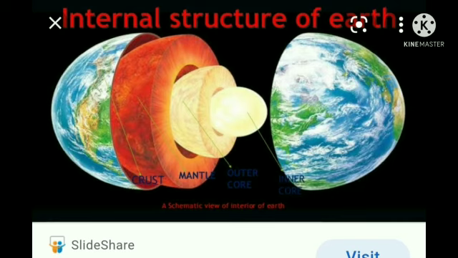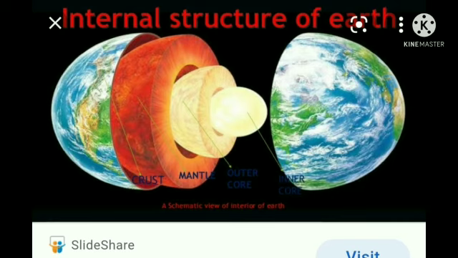Okay children, here iron and nickel, most of the substances are metallic minerals. We usually find silica is very less, but nickel and iron are very much more, including magnesium.